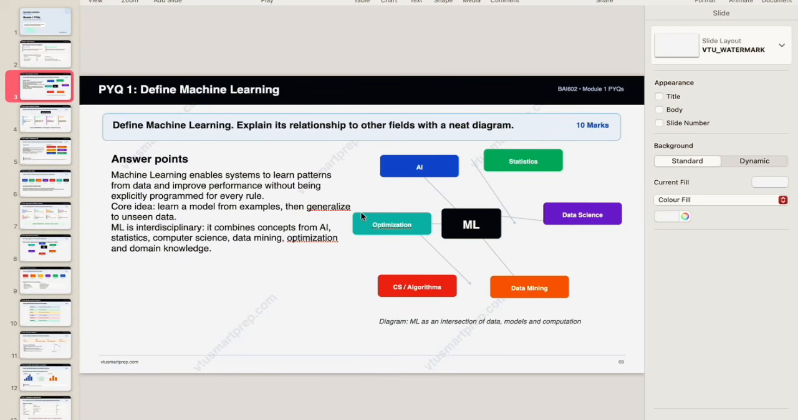These keywords are very important: the relationship between ML and AI, statistics, data science, ML and data mining, ML and CS algorithms, and ML and optimization. Answer points are also included here, like how the model learns from examples. Using the example you can write down the answers for each individual interdisciplinary field. So this is the first question.